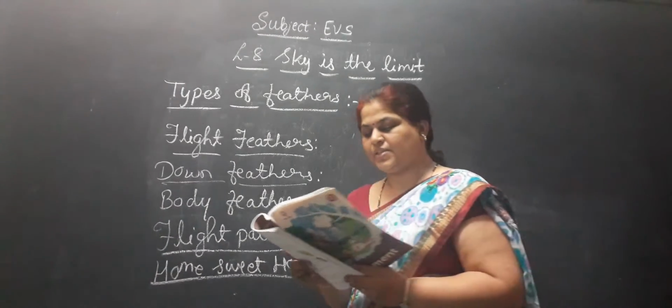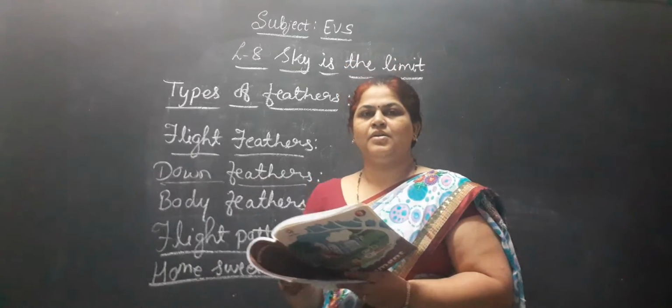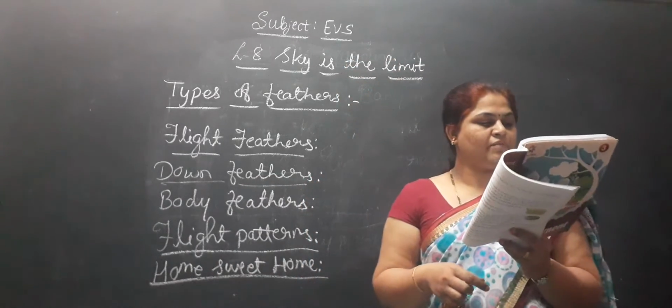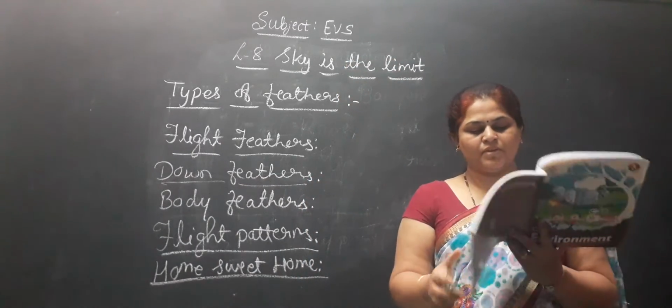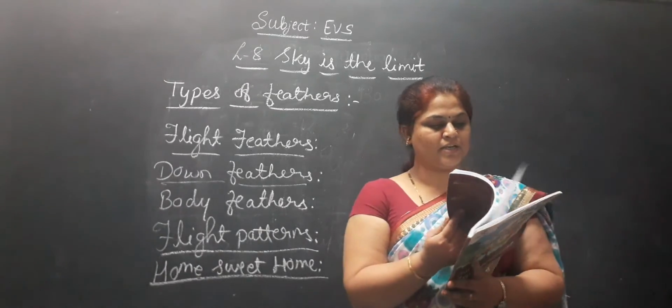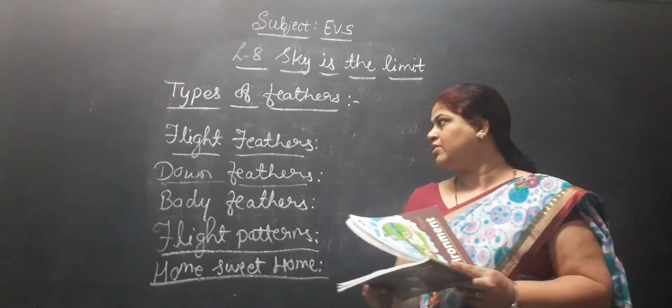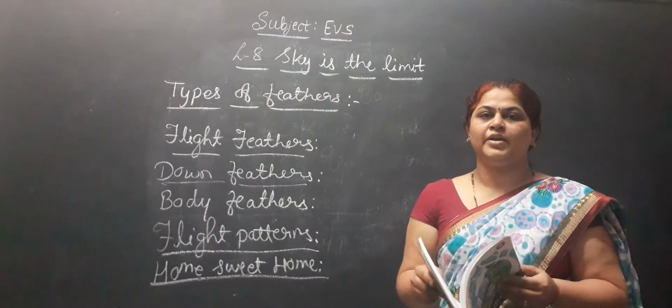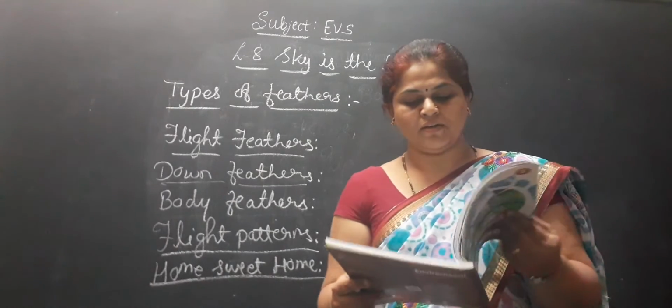Okay, so next is types of beaks. Here we are going to learn this in the next class. Up to here what I have said, you have to read the lesson. Okay children, thank you.